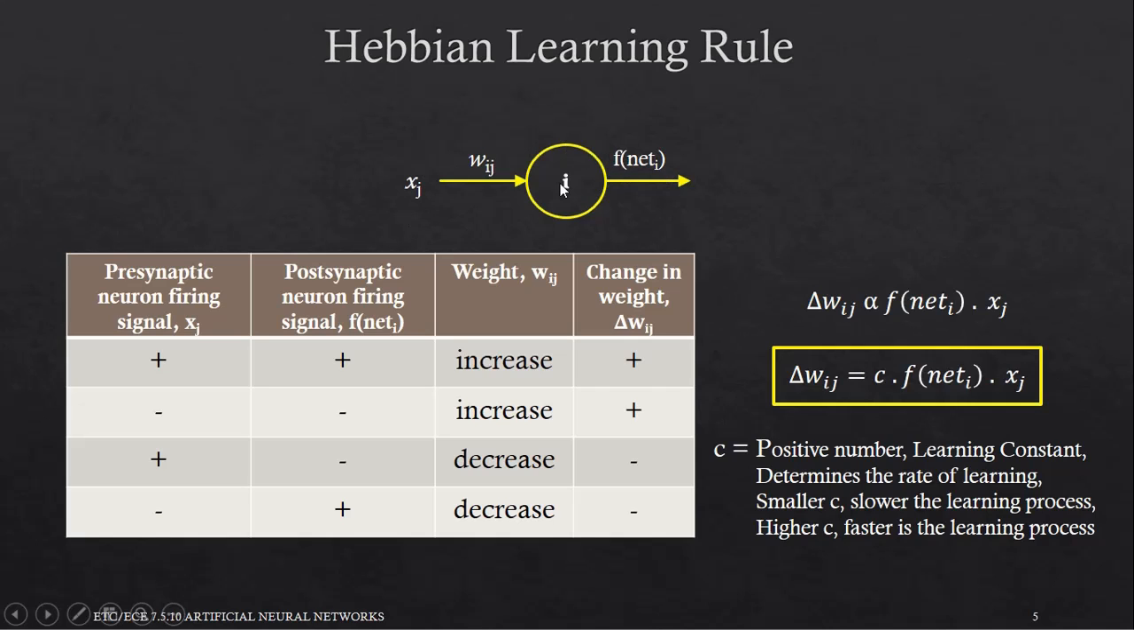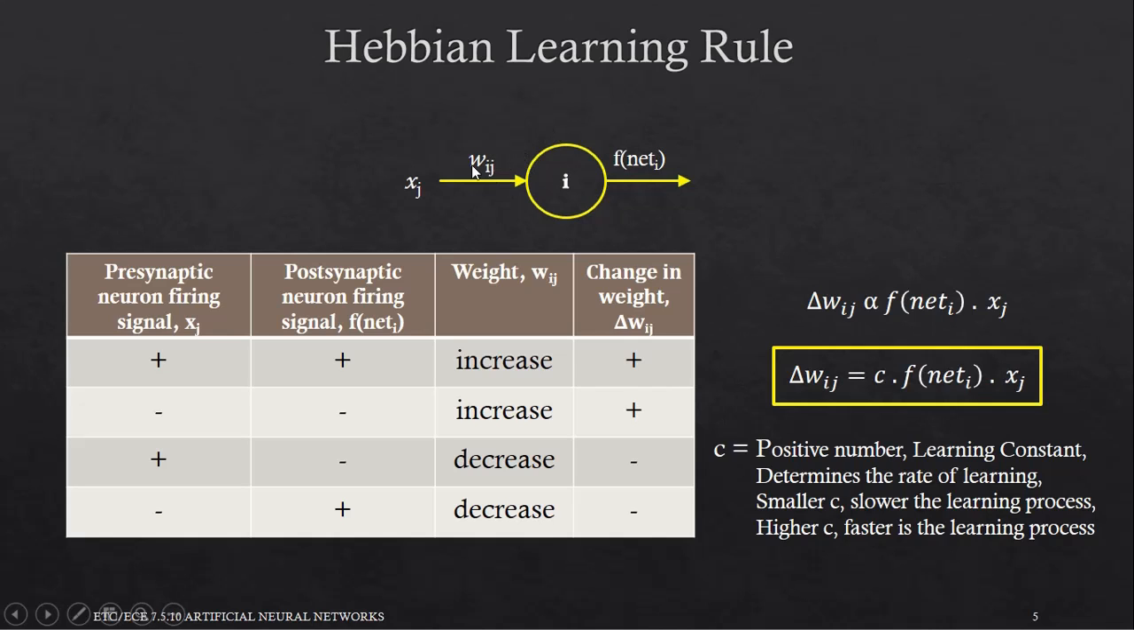If the presynaptic neuron fires and the postsynaptic neuron also fires, it is simultaneous activation. Similarly, if the presynaptic neuron does not fire and the postsynaptic neuron also does not fire, that is also simultaneous activation. Whereas, if the presynaptic neuron does not fire and the postsynaptic neuron fires, it is asynchronous activation. Similarly, if the presynaptic neuron fires and the postsynaptic neuron does not fire, that is also asynchronous activation.